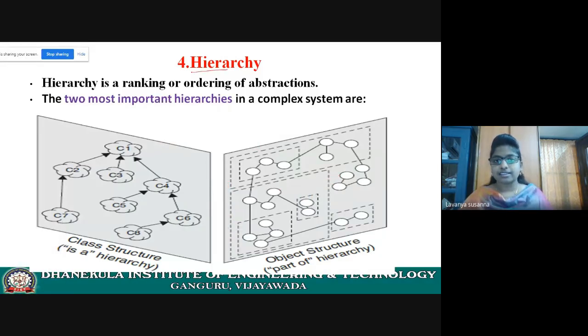Hierarchy is nothing but you need to take two structures: class structure and object structure. Class structure is represented in this way, object structure will be represented in this way. Object structure is a part of hierarchy. Class structure is a hierarchy. These are the two important hierarchies. If you combine these two, then canonical form will be formed. It is a standard representation. You need to put together, combine these together. It forms canonical form.